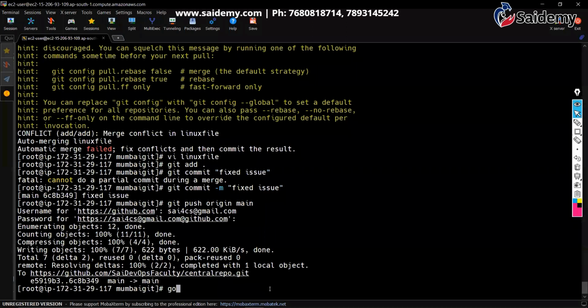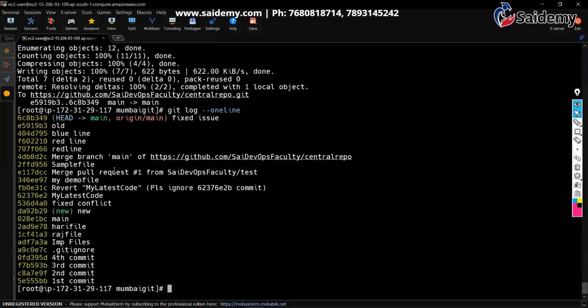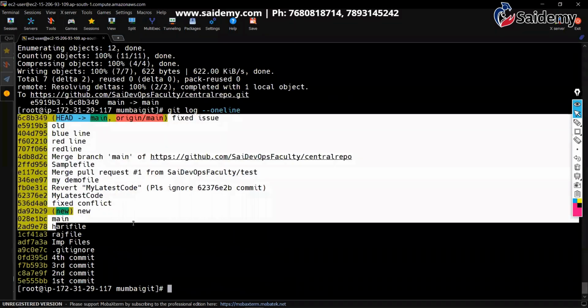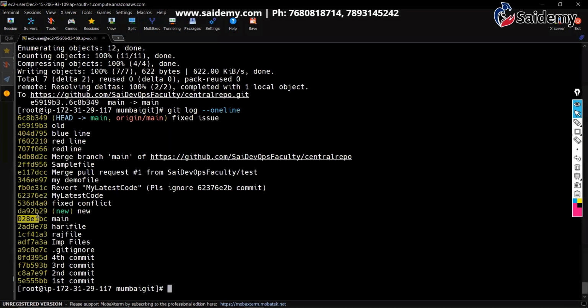Tag is very simple, guys. Here, let me show you. We can't remember commit IDs, right? That's why we are assigning one meaningful name. That's what a tag is. See, git log with one line: so many commits are there. There are some important commits I need to use again and again, like this commit, just to see the data. We can't remember the commit ID, right? To see the data, which command do we run? git show commit ID, correct? Can you remember that commit ID? No, right? That's why we are assigning a tag. So with git show, you can use the tag name easily. Okay. Thank you, sir. Yeah, sure.